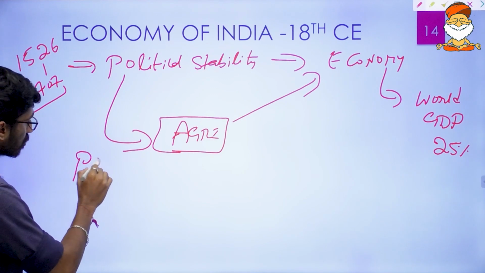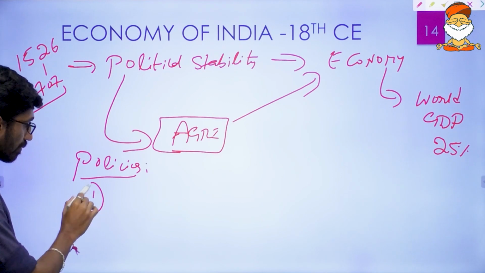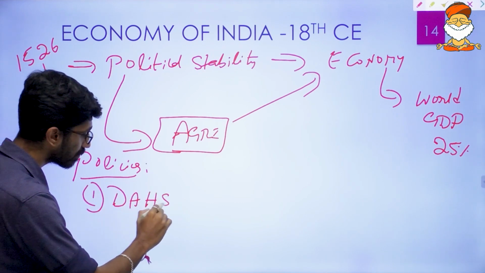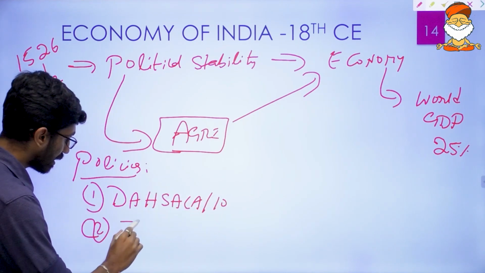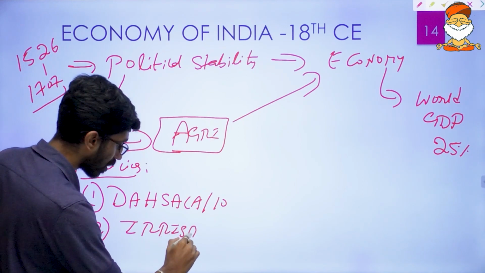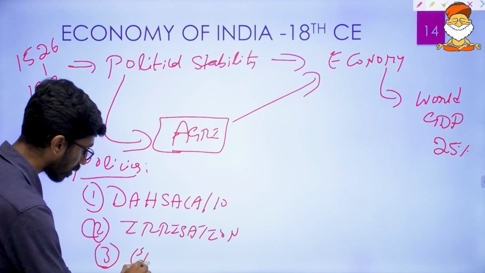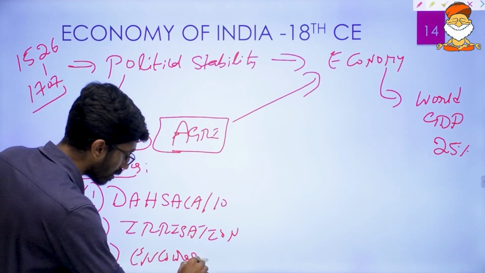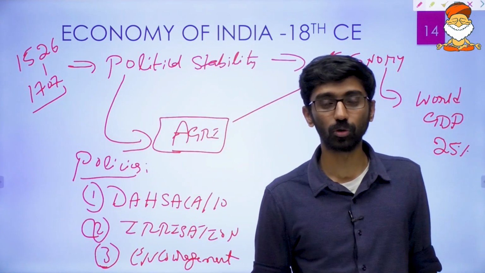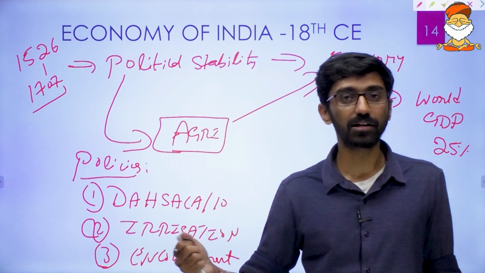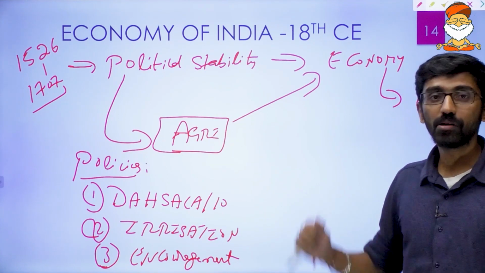Which kind of policies were helping the growth of agriculture? Their revenue system, particularly Akbar's revenue system, which is called the Dahsala system or 10-year system. And then again the irrigation facilities they provided, and of course all the encouragement given by the respective rulers. Babur and Humayun did not have much time to rule over India, but from the time of Akbar, Jahangir, Shah Jahan, and again Aurangzeb also, the policies of the Mughal rulers contributed to the growth of agriculture.